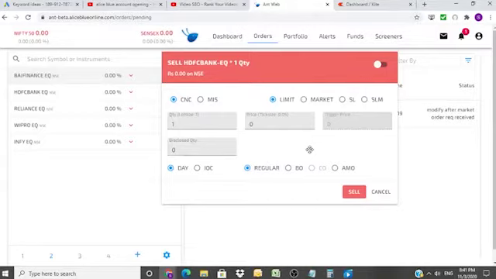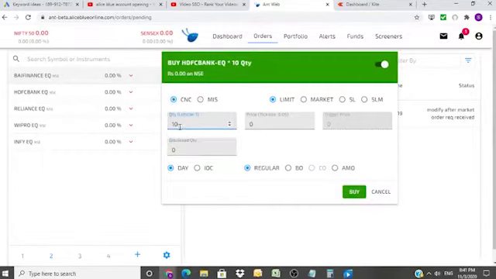Let me repeat once again, a little bit complicated. Buying and selling is very simple. You bought 10 shares of Infosys. Fine. You bought the 10 shares and here's the button to change from buying to selling. Fine.